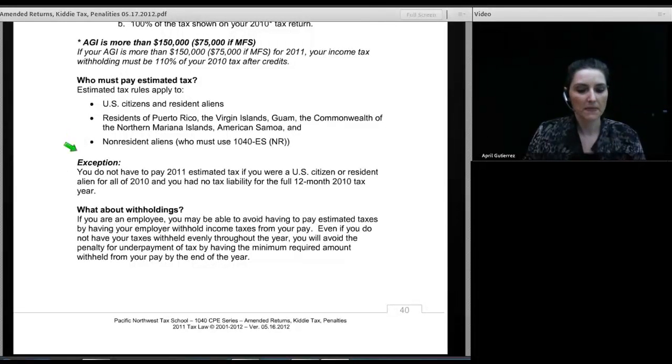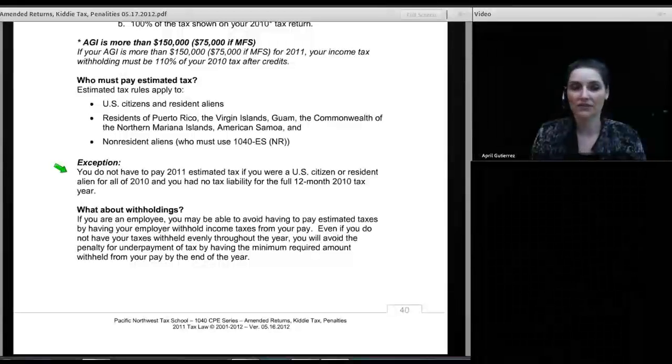There is an exception. You do not have to pay 2011 estimated tax if you are a U.S. citizen or resident alien for all of 2010 and you had no tax liability for the full 12-month period of 2010. So in other words, when you filed or could have filed your 2010 return, it would have had zero tax liability. If you can show that that is you, then you don't have to make estimates in 2011 regardless of how much you earn, because of course the minimum pay-in amount is 100% of last year's tax, and if last year's tax is zero, 100% of zero is still zero.